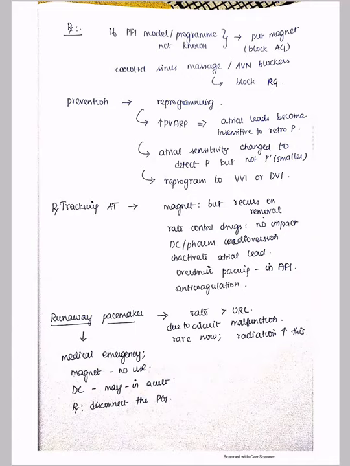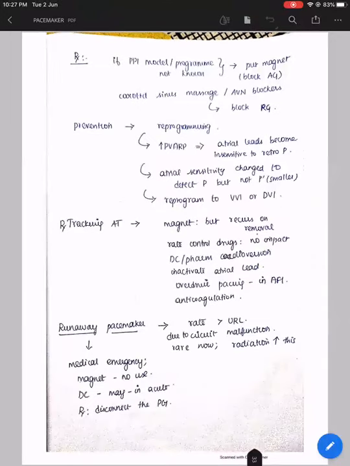And you can also inactivate the atrial lead, so that you are abolishing the sensing, because the atrial lead has to sense the atrial tachycardia and send the signal and tell the ventricular lead to pace. But you have inactivated the atrial lead, so it will not see. There is no problem. Whatever tachy runs in atria, the ventricle will be pacing at its own rate, because atria will not be telling the ventricle to pace, because it has not seen anything.